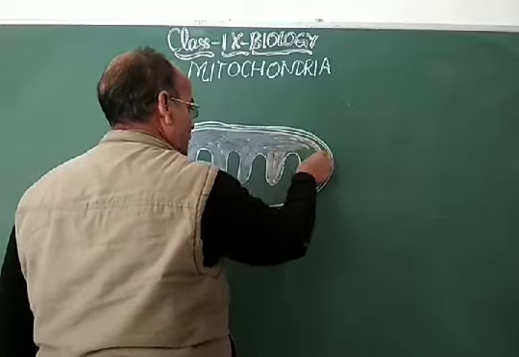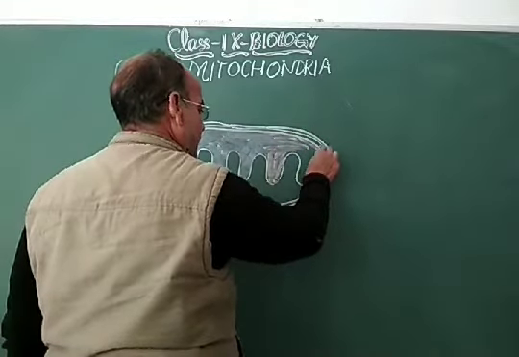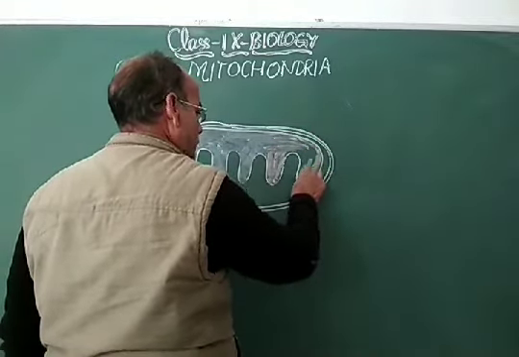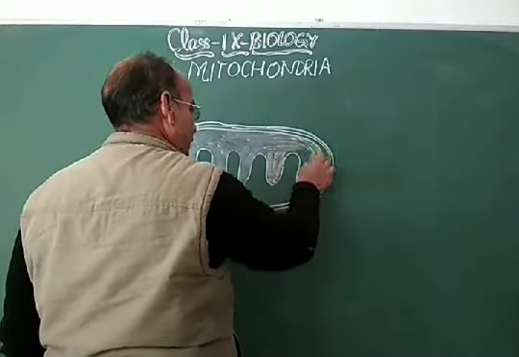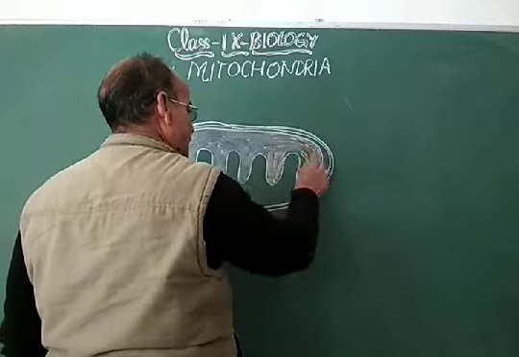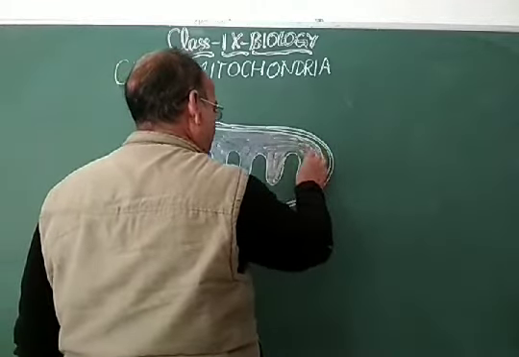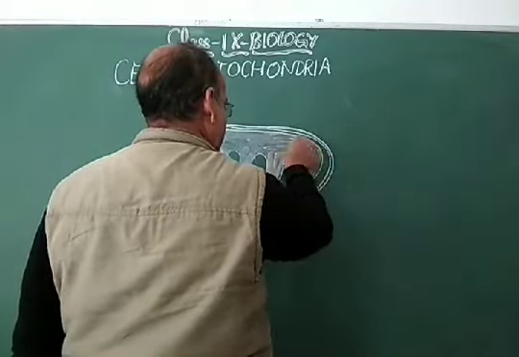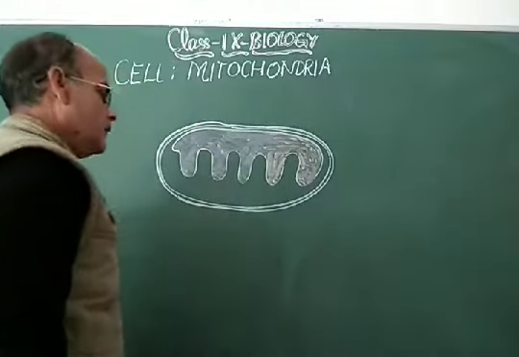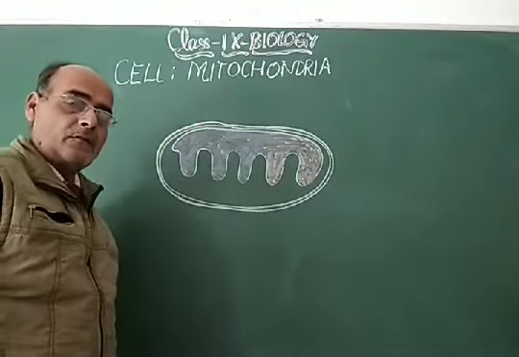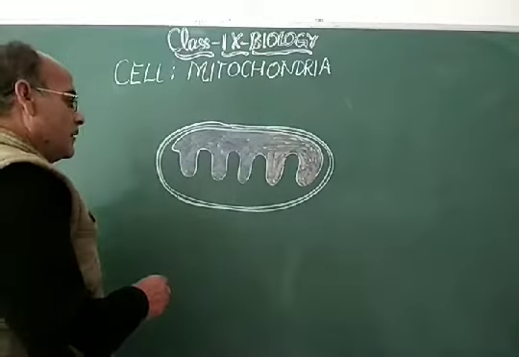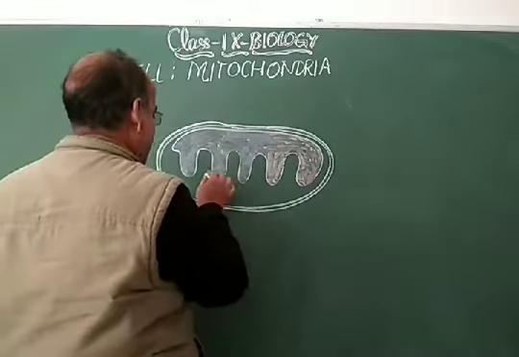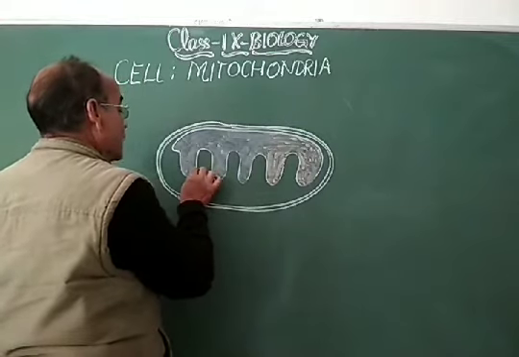The glycolysis takes place inside the cytoplasm. As you know, the glycolysis of carbohydrate takes place in the cytoplasm, and as a result of the glycolysis of carbohydrate, the formation of pyruvic acid or pyruvate takes place, and that pyruvic acid or pyruvate gets oxidized in the mitochondria.